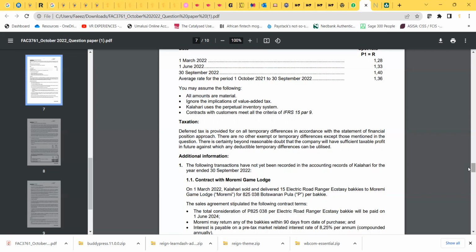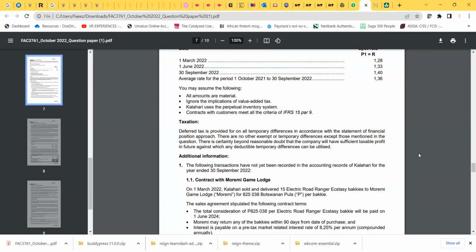But basically, all they are telling us over here is that if we have a deferred tax asset, we can raise the deferred tax asset. Because what's important to take note, when we have a deferred tax asset, we need to ask ourselves a question: can we recognize the deferred tax asset as an asset? What will allow us to recognize a deferred tax asset on the Statement of Financial Position is if we will have sufficient taxable income in future periods.